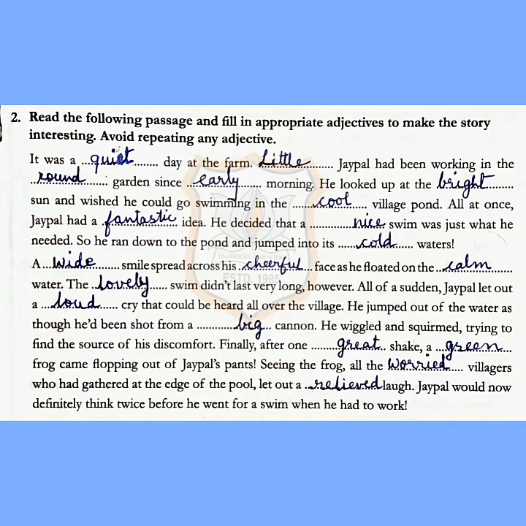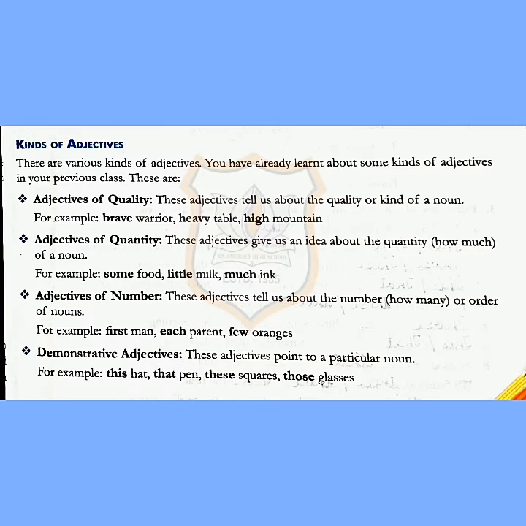Finally, after one great shake, a green frog came flopping out of Jaipal's pant. Seeing the frog, all the worried villagers who had gathered at the edge of the pool let out a relieved laugh. Jaipal would now definitely think twice before he went for a swim when he had to work.